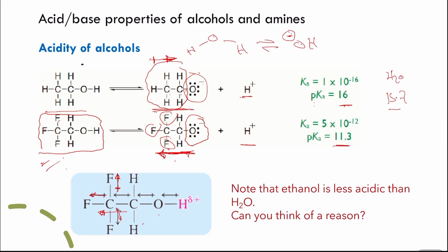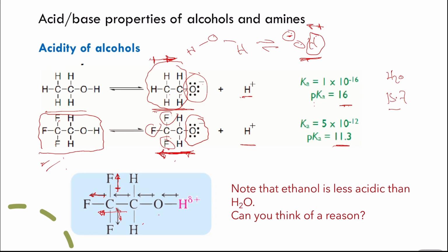So it will be less stable in comparison with the hydroxide ion that is formed in the case of water, because hydrogen will not tend to push the electrons in the same way as the methyl or alkyl group. So when you have an alkyl group like an ethyl group or methyl group, they tend to push the electrons more towards the oxygen, making the oxygen with a negative charge less stable. So that means that the acidic properties of alcohols like ethanol or methanol will be less than water.